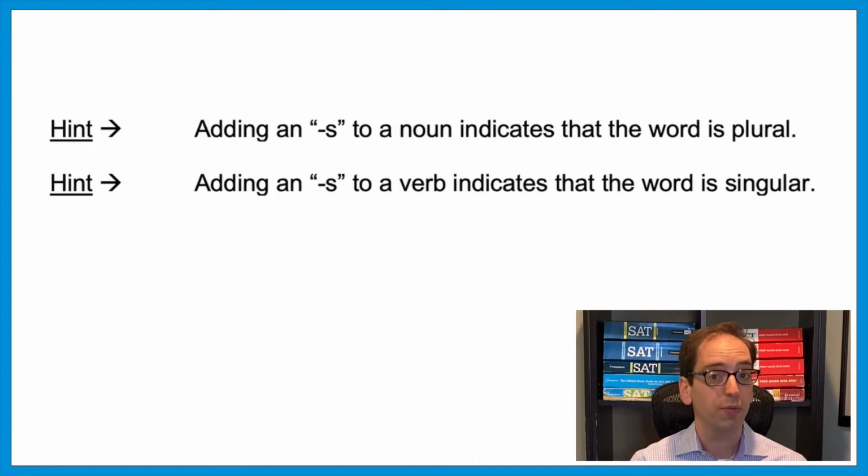For example, in what we just saw, if we have many fossils, we have to say that fossils date back. The verb date is plural, even though it doesn't have an S. And now let's make it singular with one fossil. One fossil dates back. The verb dates is singular, even though it has an S. In other words, just because a word has an S doesn't necessarily mean that it's plural. That's only true for a noun, not a verb.